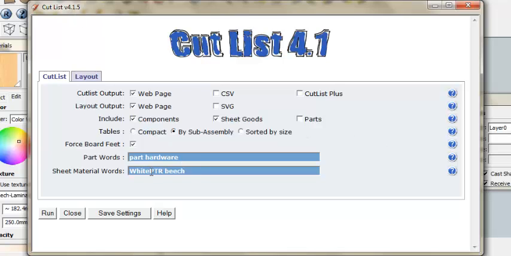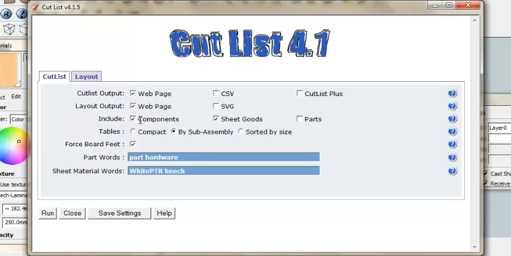Right now I have to make sure the Cutlist output is web page. Yes, that's good. You can also output the Cutlist as a CSV file for Excel, which is a lot easier to see and editable for certain companies.